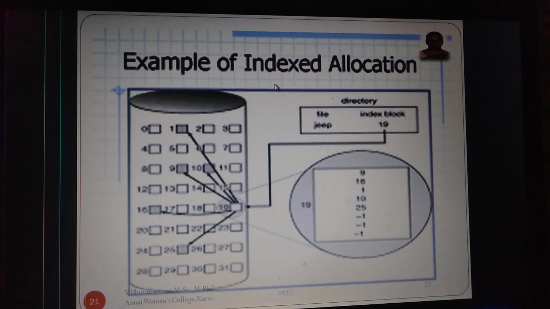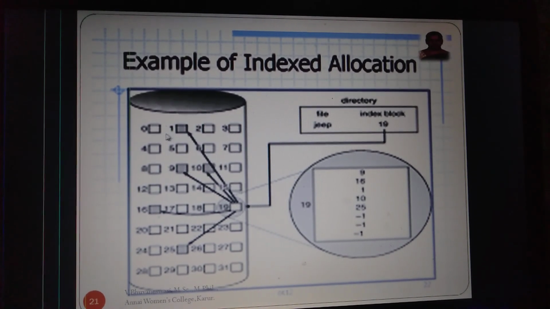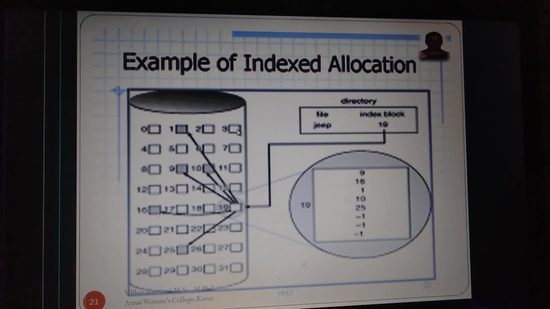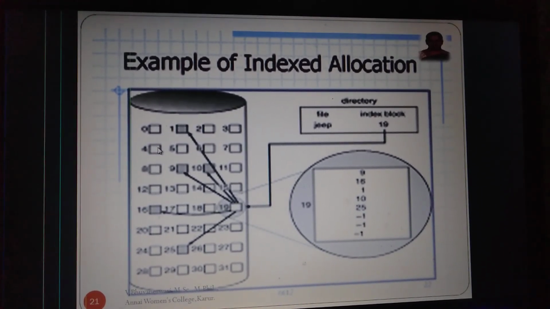The example of indexed allocation in the pictorial representation. First we follow the sequential access method. Like this physical structure, the 0, 1, 2 are memory blocks. The memory blocks are sequentially accessed in sequential access. In direct access, we can access the fourth block indirectly or the 12th block directly.